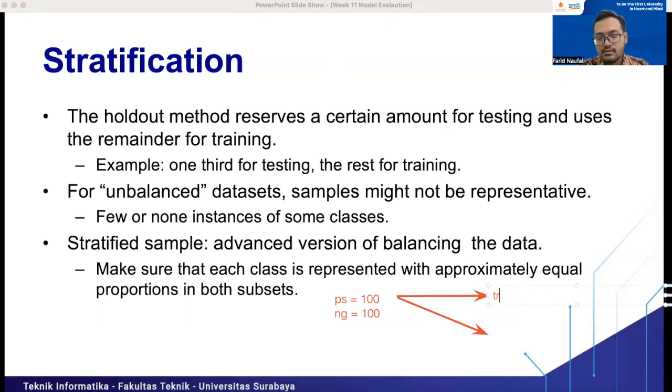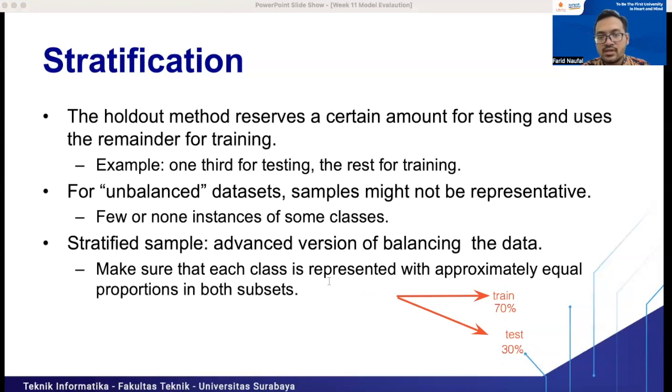Okay, train and test. We split it in 70% and 30%. For example, train 70% and test is 30%, right? Okay, this one, wait. I changed the positive and negative numbers here.